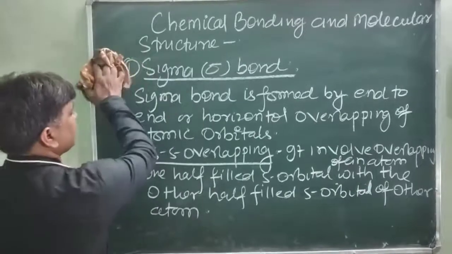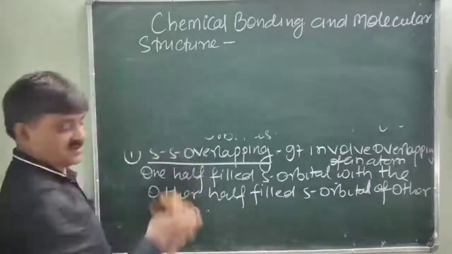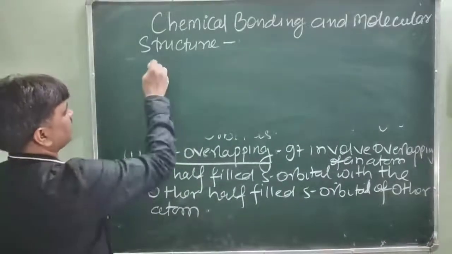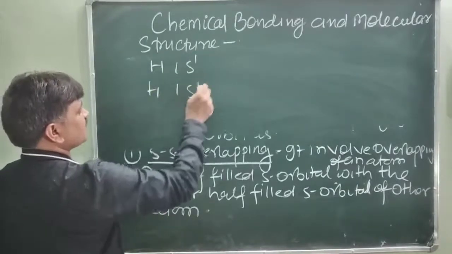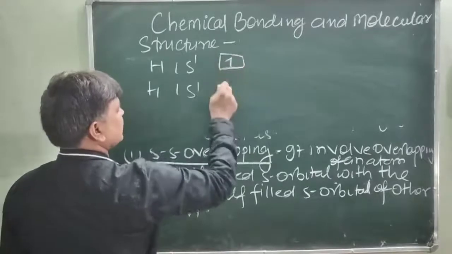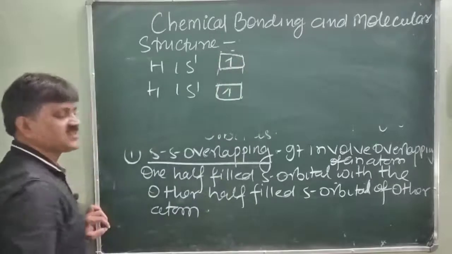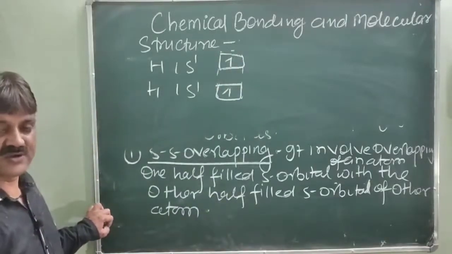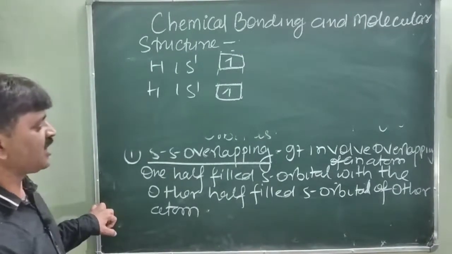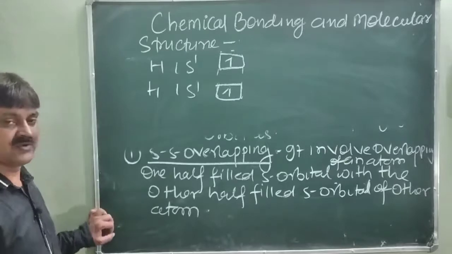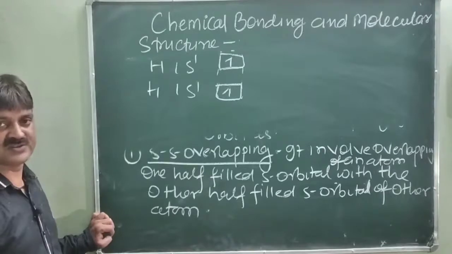Just like in the hydrogen molecule: one hydrogen is 1s1, another hydrogen is also 1s1, so both have unpaired electrons, and these two orbitals overlap to form the sigma bond. In which mode? End to end overlapping. That is the formation of sigma bond.